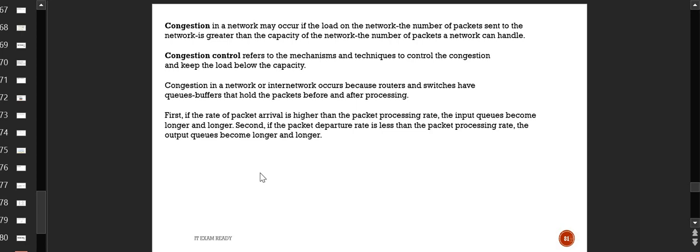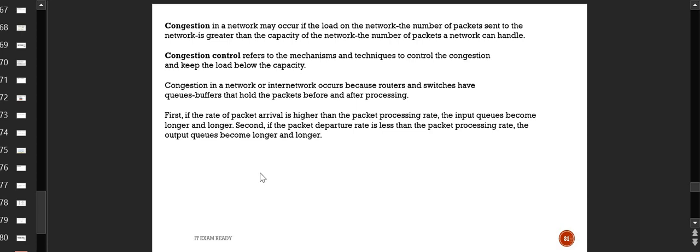First you need to understand what congestion is. Congestion in any network can occur if the load on the network, in terms of packets being sent onto the network, is more than the capacity of the network. For example, say you have the capacity to sit and read for 1 hour, but I make the class for 3 hours and don't give any break. Your mind will be in a congestion state. You will not be able to grasp, because what I'm providing you is beyond your capacity.